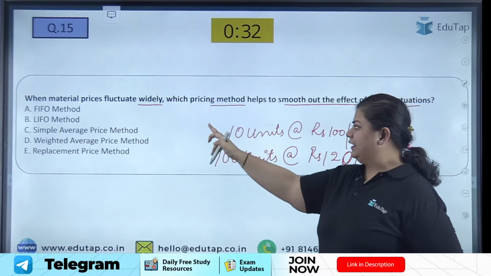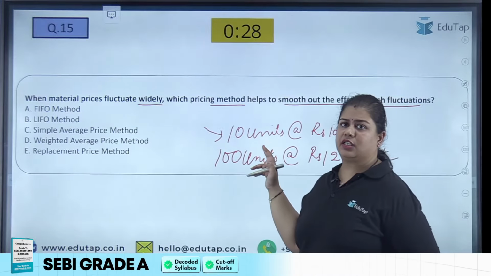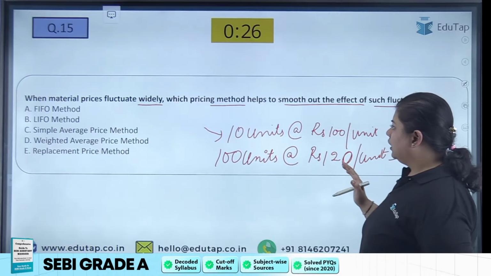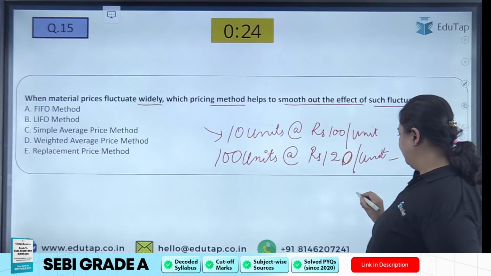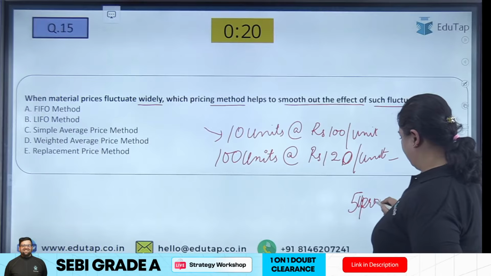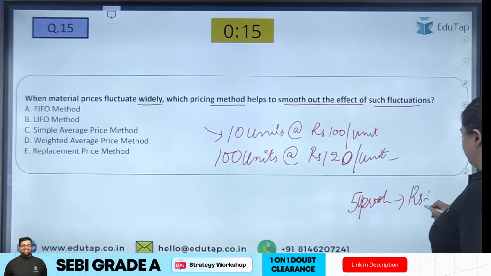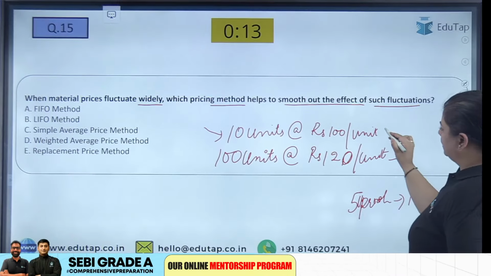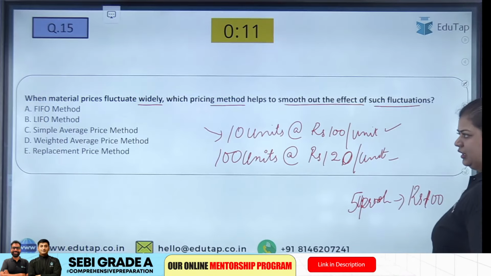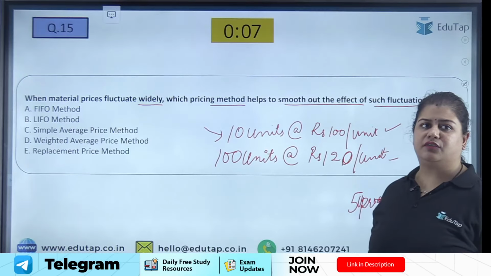The lot that entered into my supplies first. This lot will be considered first. So if I had to give 5 units to the production department, at what price will I give? At the price rupees 100, because this is the lot that I will consider first. Okay, fine. FIFO method, first in, first out.